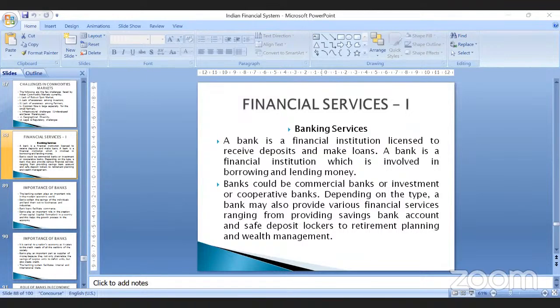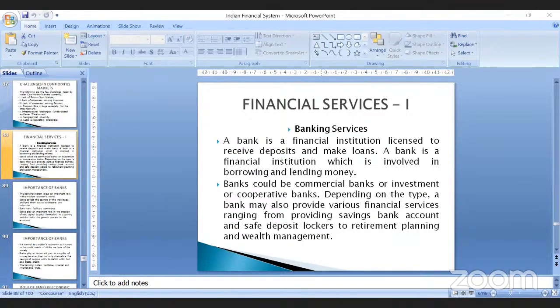If you want any financial system to function properly, the fundamental principle is to have a good financial system, which cannot be formed without banking and insurance services.